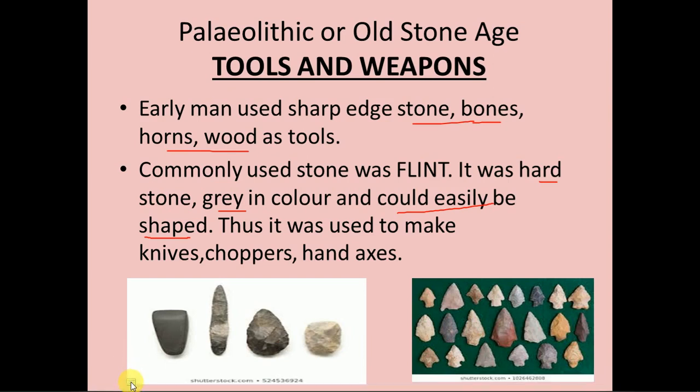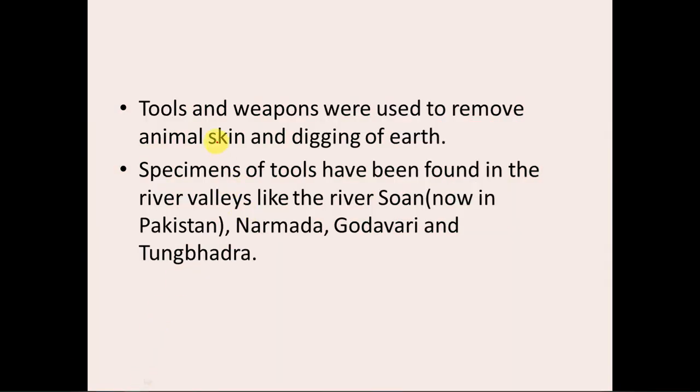Then the next slide is that these tools and weapons were used to remove animal skin and for digging the earth, right? Some of these tools have been found in river valleys like the river Son, now in Pakistan, then near the Narmada River Valley, Godavari River Valley and Tungabhadra River Valley. So tools of that time are found near these river valleys. Now let's move to the next slide.